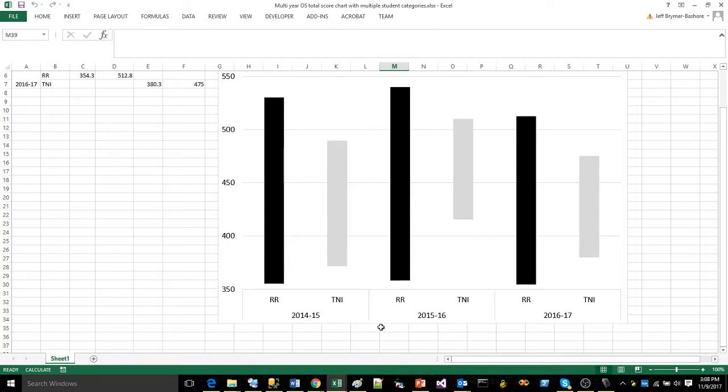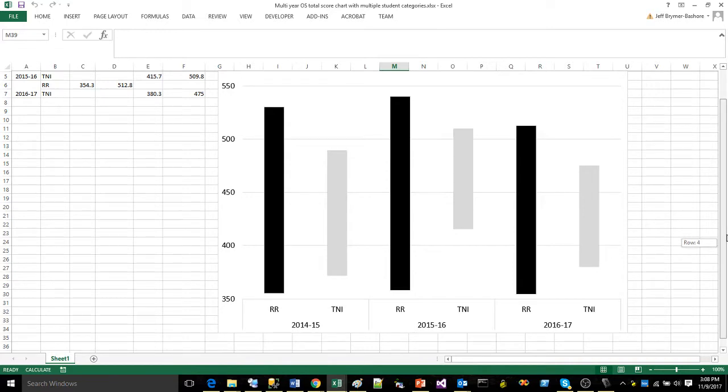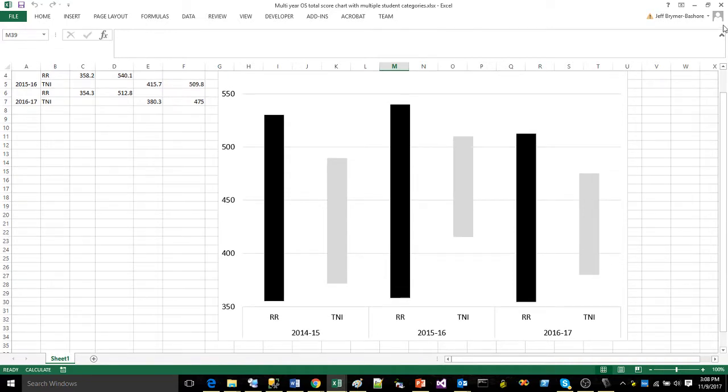And there's 2 bars for each year in this example. So we've got growth for some reading recovery students and growth for our tested, not instructed students. Our reading recovery students have the black bars. Our tested, not instructed students are the gray bars. And as you can see, we have 3 different years that we are going to do a comparison on. So let me show you how to do this.